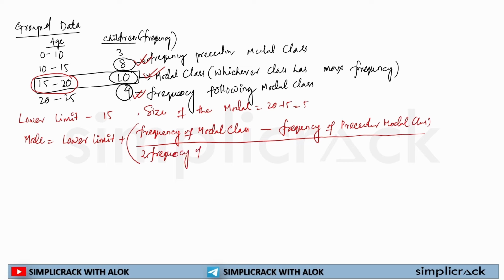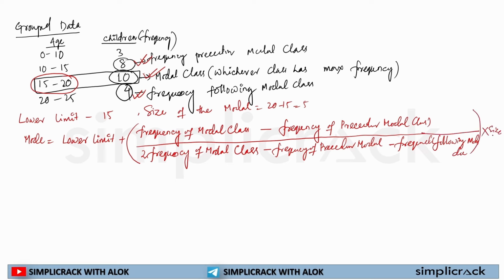For the first time it will be a bit confusing for all of you. Later on it will be very easy. So divided by 2 into frequency of modal class minus frequency of the class preceding the modal class minus frequency of the class following the modal class, and this whole thing will be multiplied by the size of the modal class.